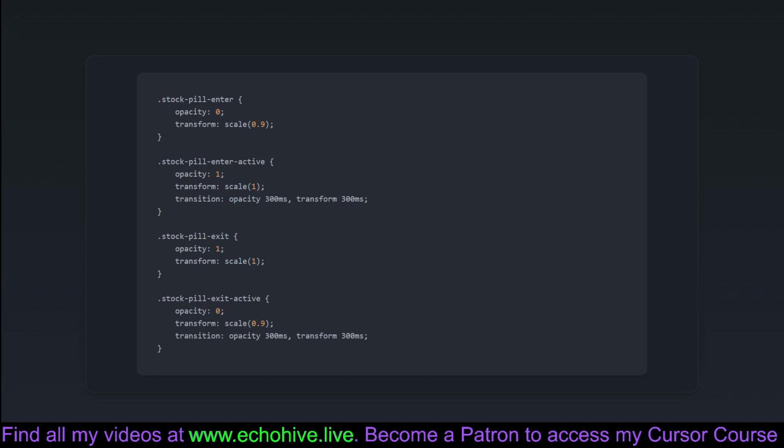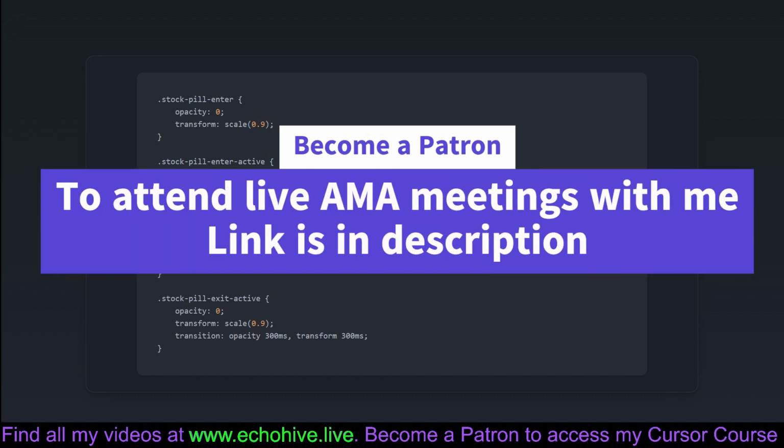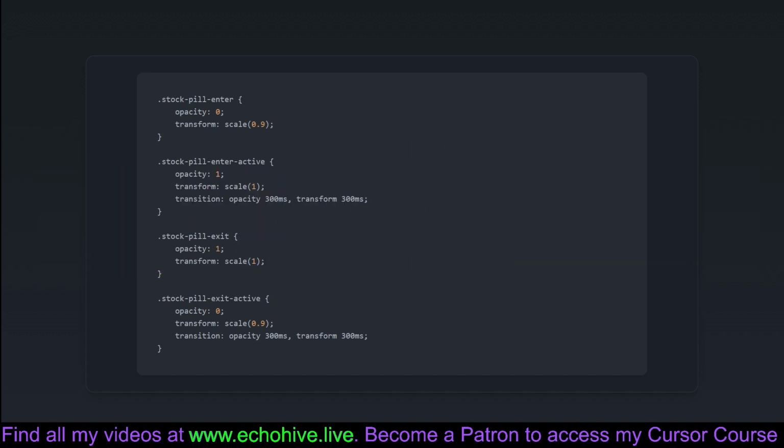This segment involves animations for transitions of a stock pill, presumably some UI component that appears and disappears dynamically. It defines entry and exit transitions using the combination of opacity and scaling effects. For example, when the stock pill enters, it grows into place while fading in, making these transitions feel smooth and seamless. The exit does the opposite, creating a cohesive experience that strengthens the interface's sophistication. They elegantly appear and withdraw like fine performers exiting a stage.